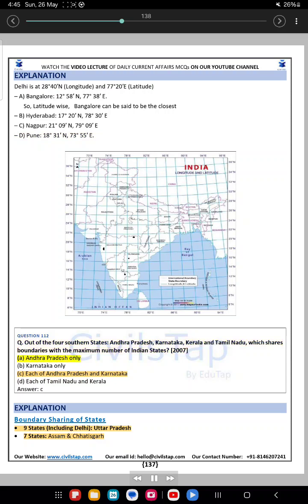2007. A. Andhra Pradesh only. B. Karnataka only. C. Each of Andhra Pradesh and Karnataka. D. Each of Tamil Nadu and Kerala. Answer: C. Explanation: Boundary sharing of states.